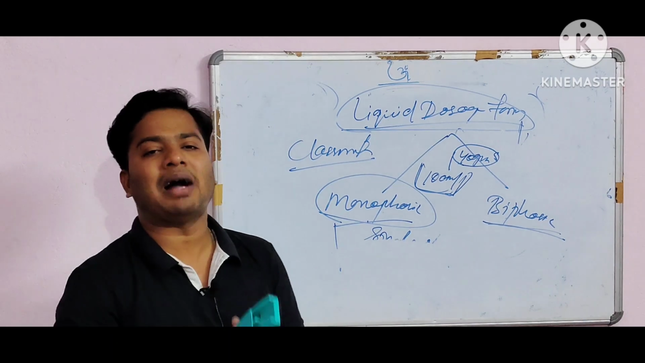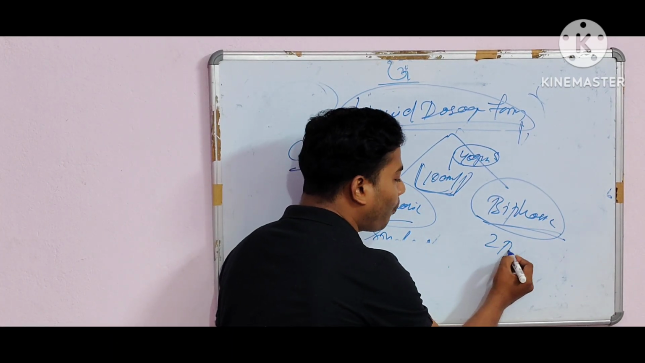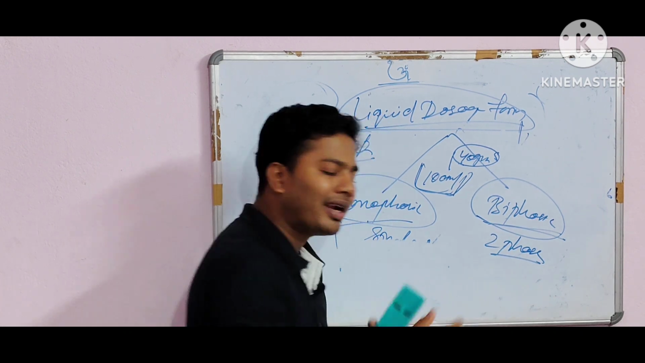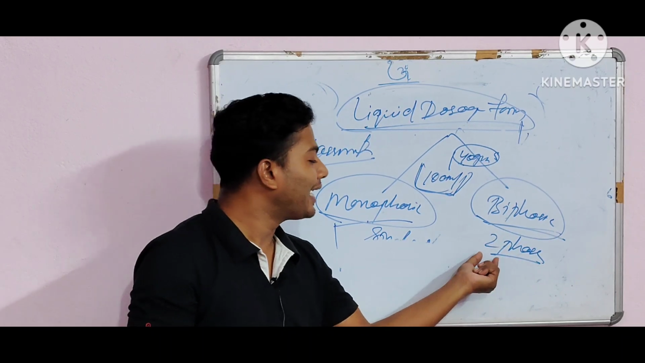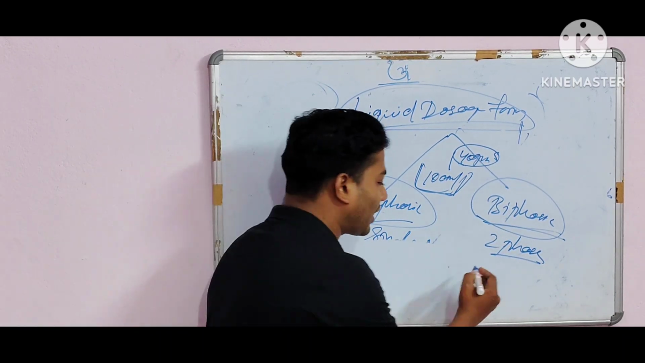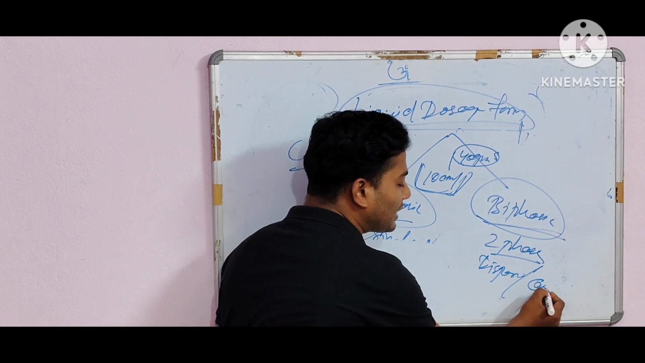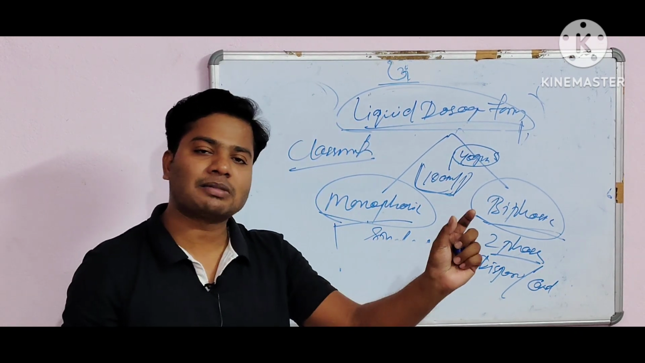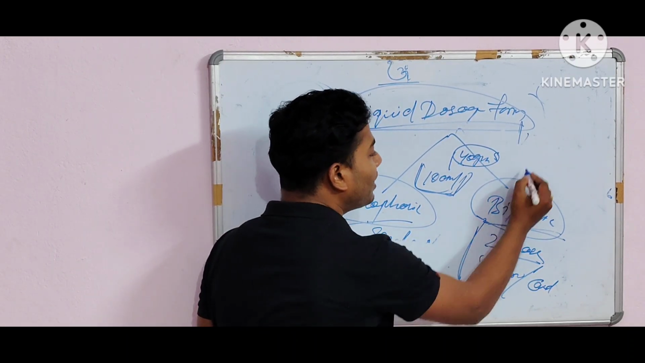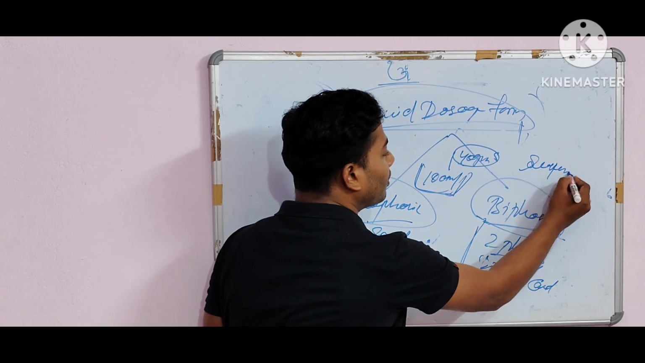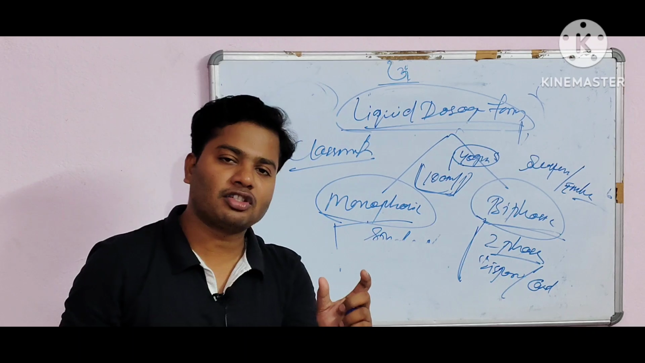And the next part is biphasic. So what do you mean by biphasic? According to the name, biphasic means there are two phases. One is the dispersed phase and the other is the continuous phase. As for example, it is represented by suspension or emulsion.